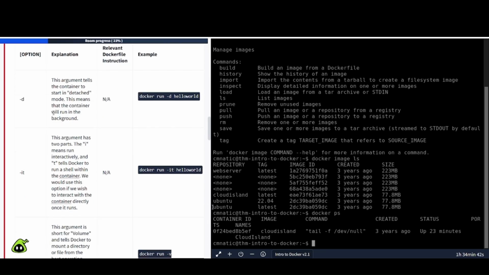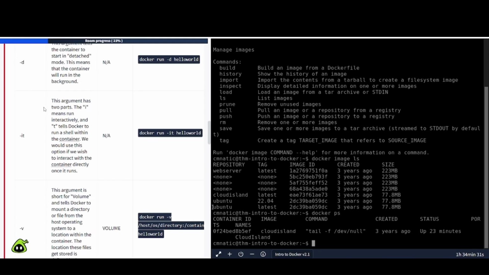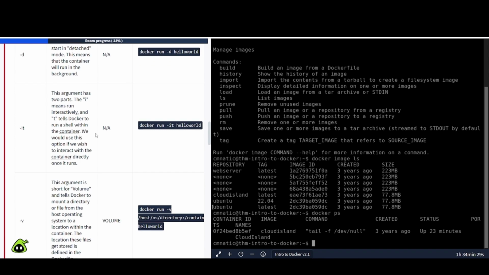And there's the example. So -d, this argument tells the container to start in detached mode. This means that the container will run in the background. And then here's an example of what that looks like here. So docker run -d hello world. Next, -it. We know that's going to be interactive mode, right?